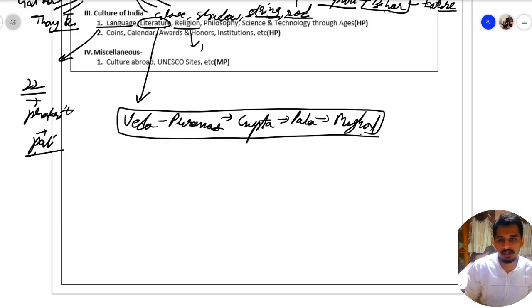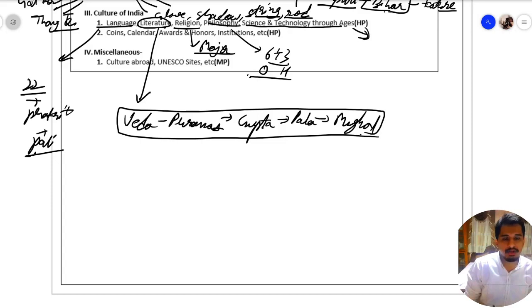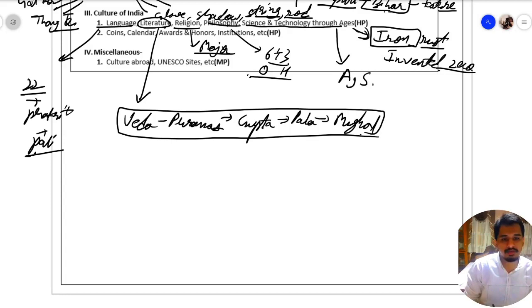Then we have religion. What are the major religions of India? In philosophy, you should know about the 6+3 schools of philosophy, the orthodox and the heterodox schools. Then in science and technology, you should have an idea of science and technology of India in ancient times. Like see, we had iron pillar of Delhi, which was rust free. Then we invented zero. So these were some of the achievements of India. And you should also know about the important personalities such as Aryabhatta, Sushruta, Charkha. These were the important personalities.